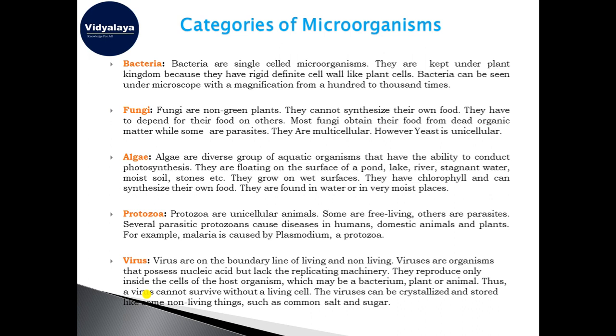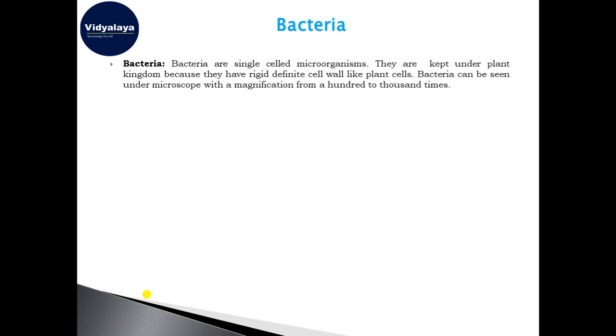So what is a bacteria? As we are discussing microorganisms, bacteria are also single celled organisms and cannot be seen by naked eyes. They can only be seen with a microscope. Now bacteria, we can keep under the plant kingdom because they have a rigid, definite cell wall. Like in animal cells we do not have a cell wall, we have a plasma membrane, but in bacteria there is a cell wall. So scientists have categorized bacteria under the plant kingdom.